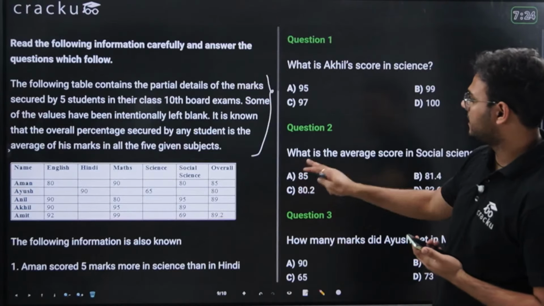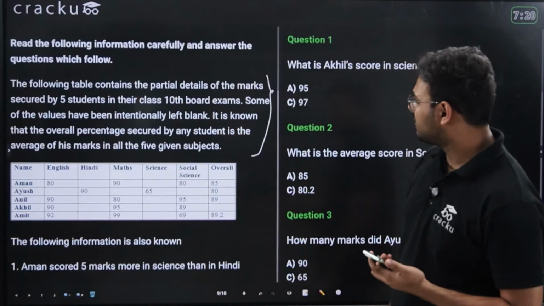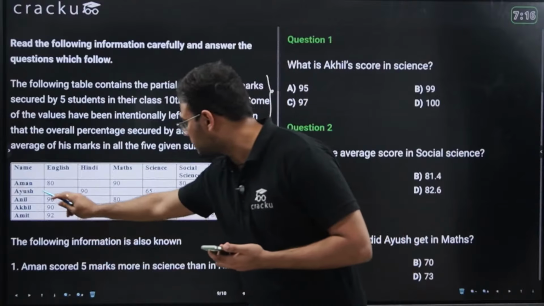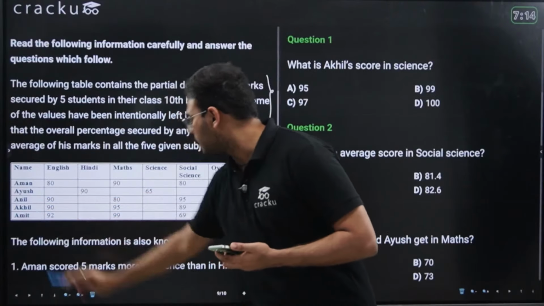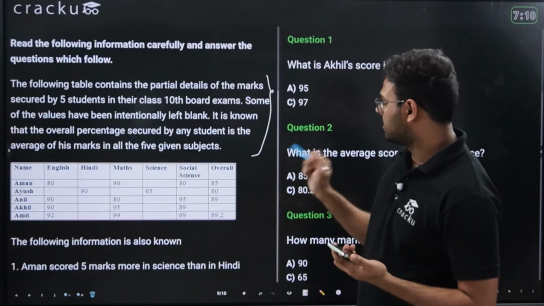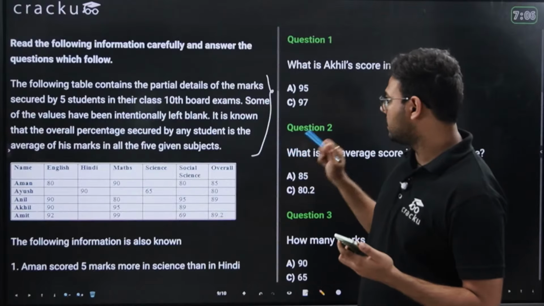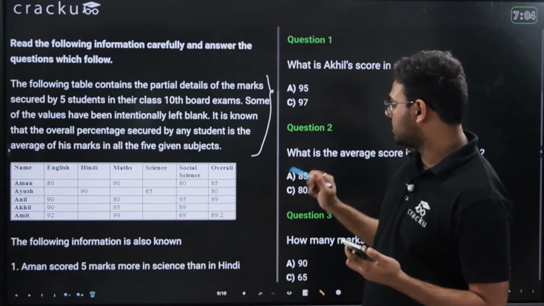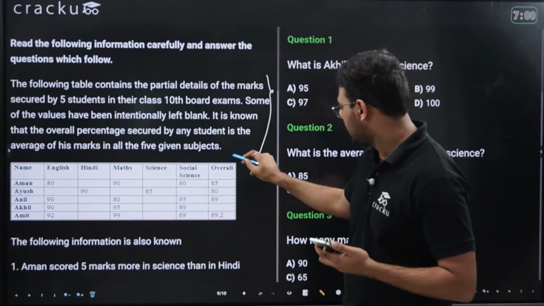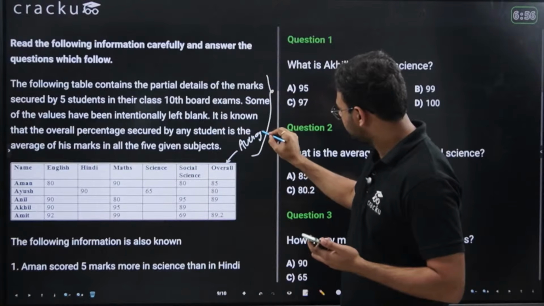Okay, I'm hoping you have read this. I'll just read it to you. The following table contains the partial details of the marks secured by 5 students. So these are the 5 students: Aman, Ayush, Anil, Akhil, and Amit, in their class 10th board exam. Some of the values have been intentionally left blank. It is known that the overall percentage secured by any student is the average of his marks in all the 5 subjects. So this is the average.